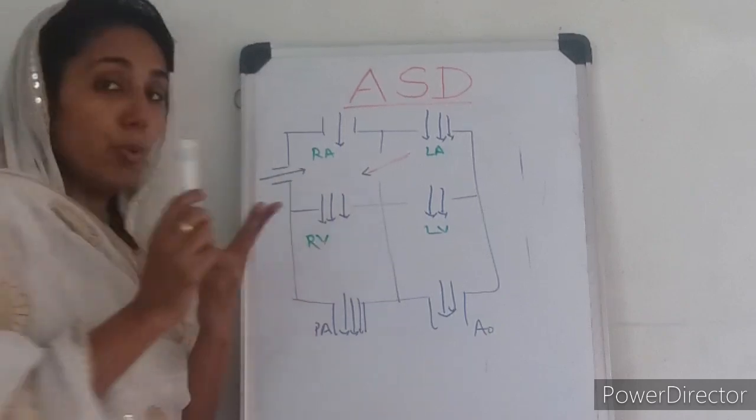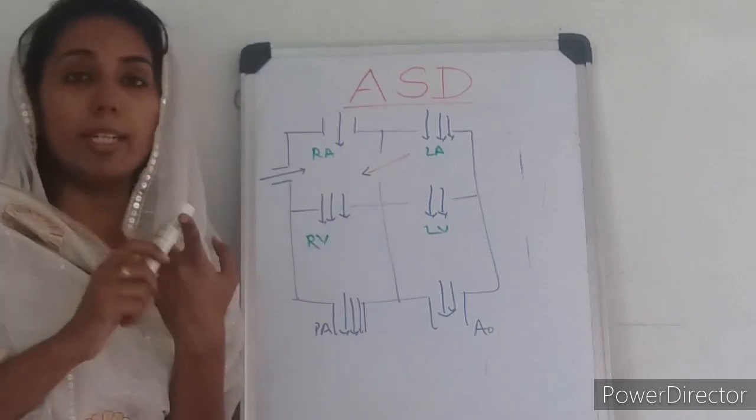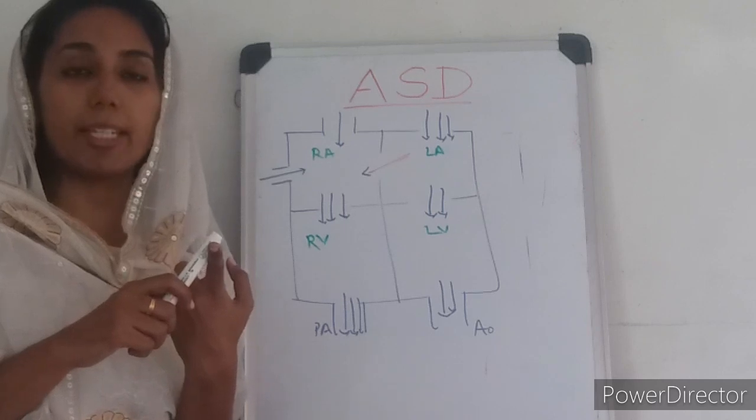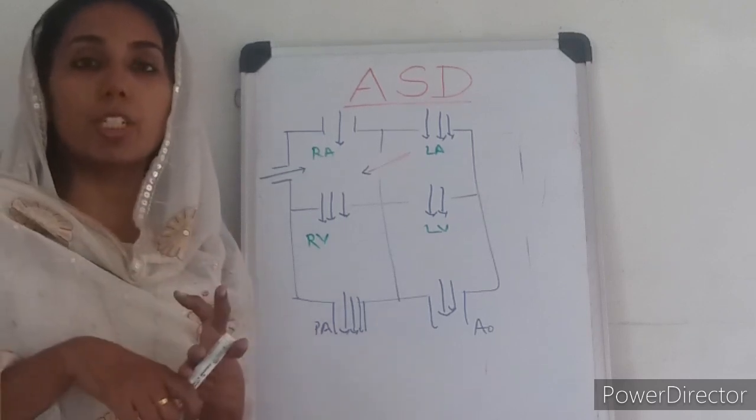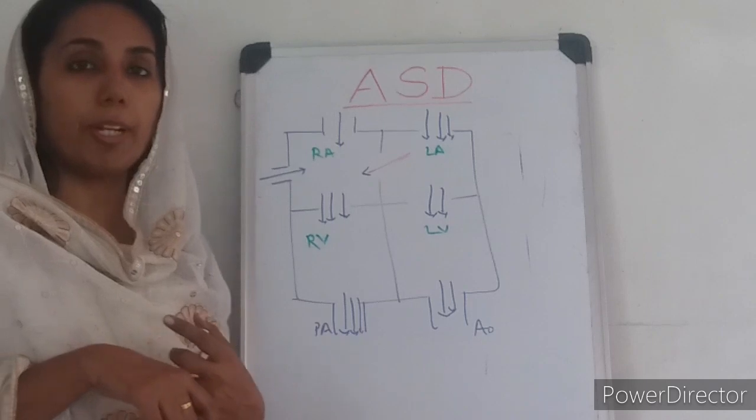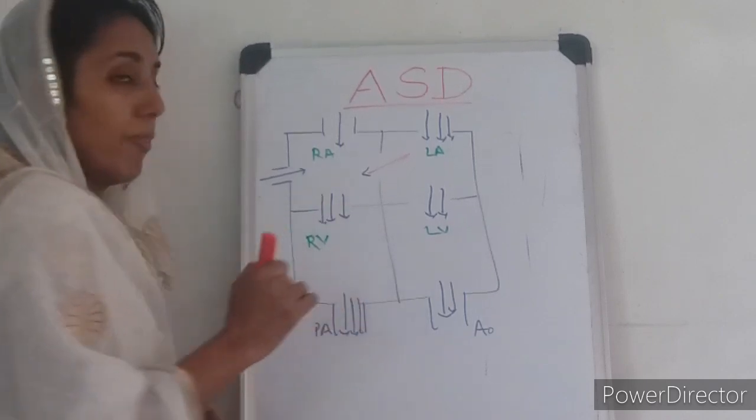We have two flow murmurs. One is a delayed diastolic murmur of the tricuspid valve, and the other is an ejection systolic murmur across the pulmonary valve. So this much you should be very clear.